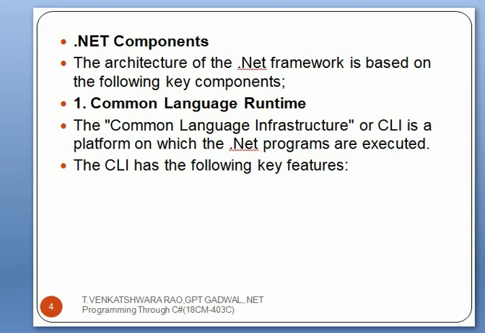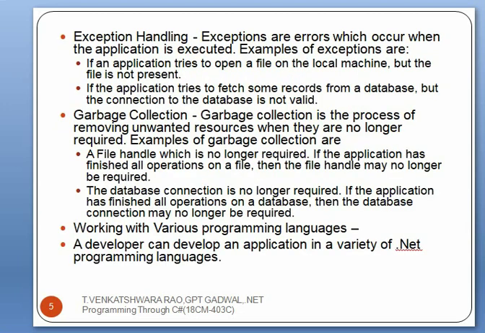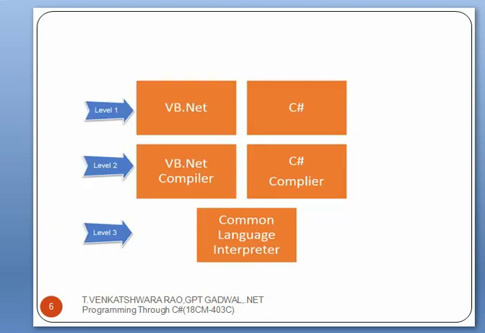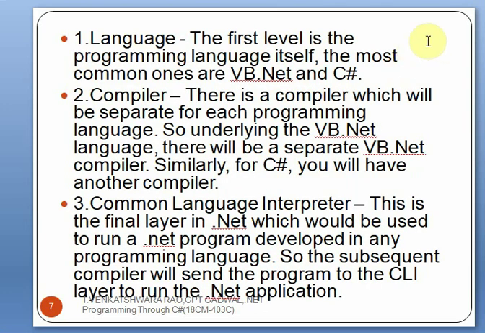So if we see the components, the first level is the programming languages itself, the most common ones being VB.NET and C#. So this is the first level, that is level 1. We use the different programming languages that can be Visual Basic or C#. Okay, and the second level we have the compilers. These are the compilers which will be separate for each programming language. For VB programming, you require the VB.NET compiler. For C#, you require the C# compiler, like that.